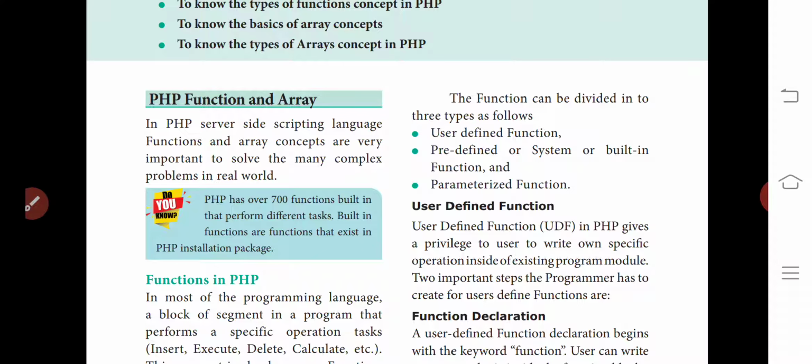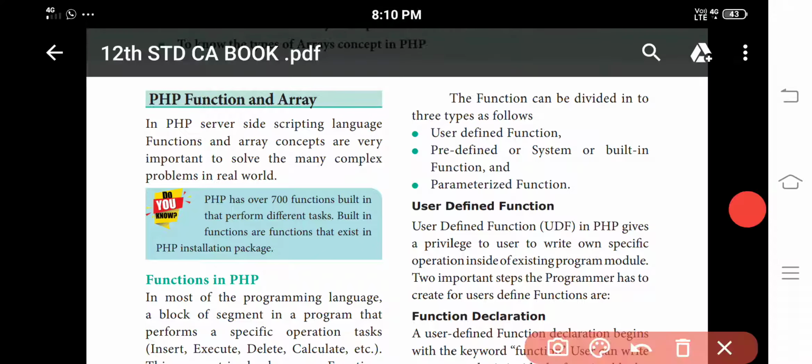So that is called a user defined function. If I am the user, I can write the operation I want to do inside the program. This is called the user defined function.